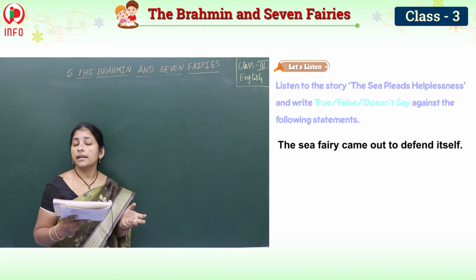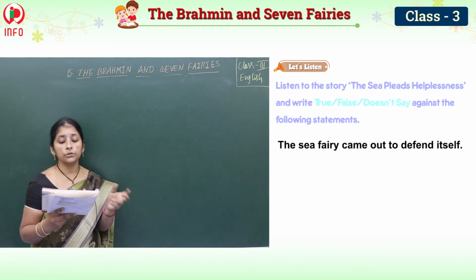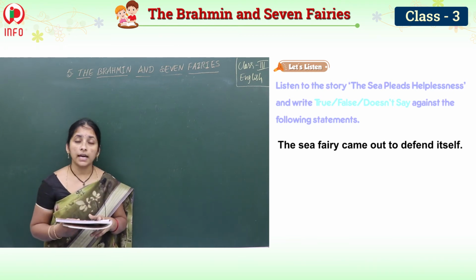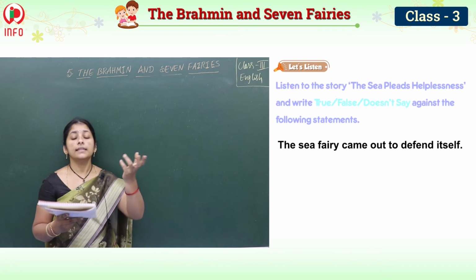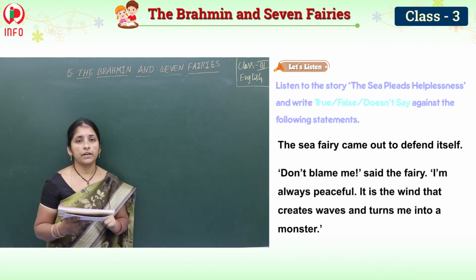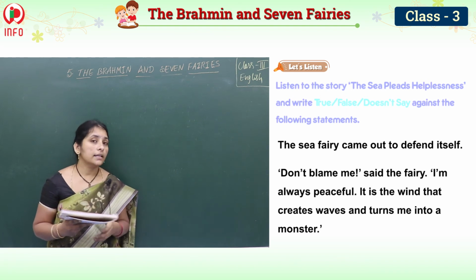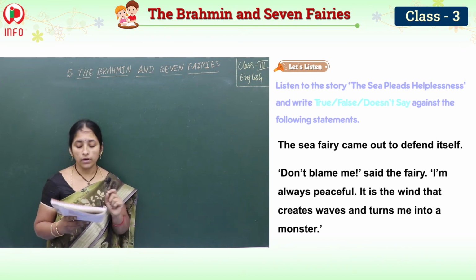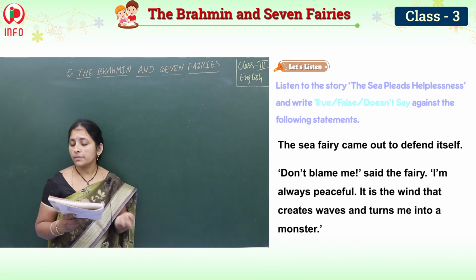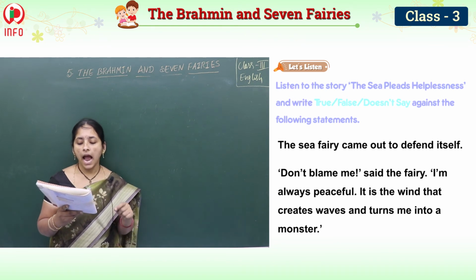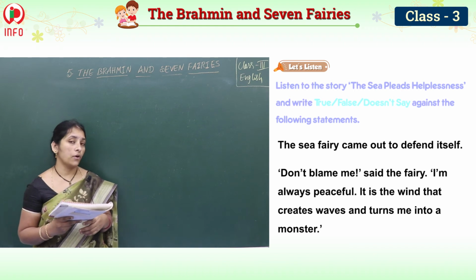The sea fairy came out to defend itself. Don't blame me, said the fairy. My dear, don't scold me like this. I'm always peaceful. It is the wind that creates waves and turns me into a monster.